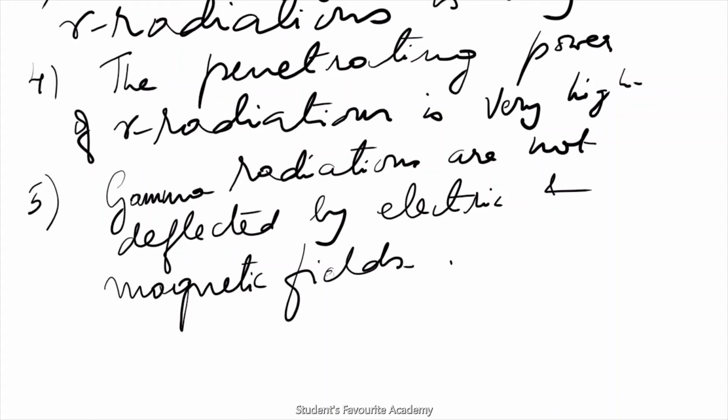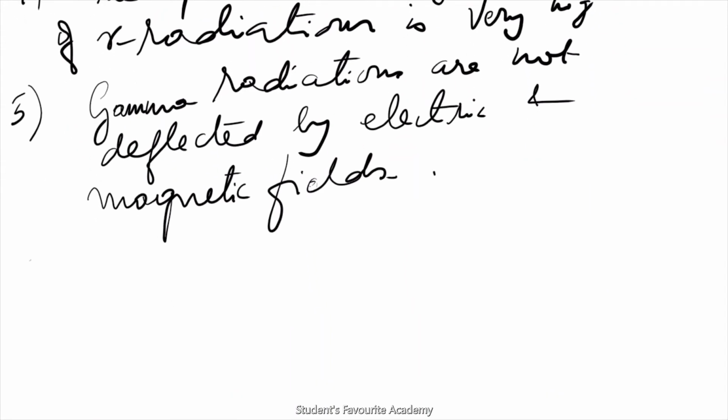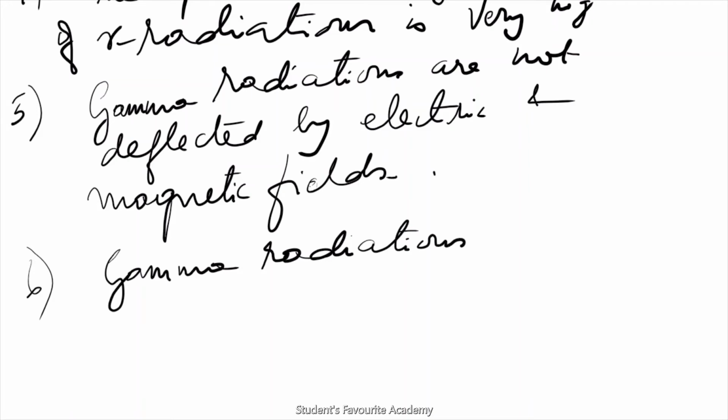Gamma radiations also affect photographic plate. This is a common property of all alpha, beta and gamma.